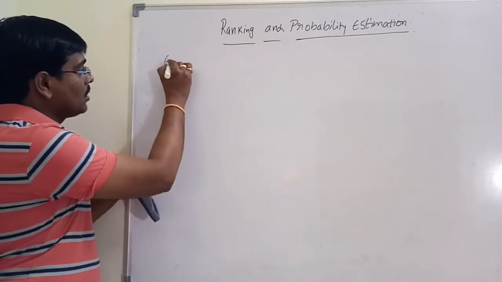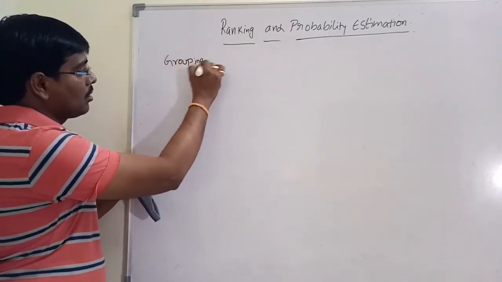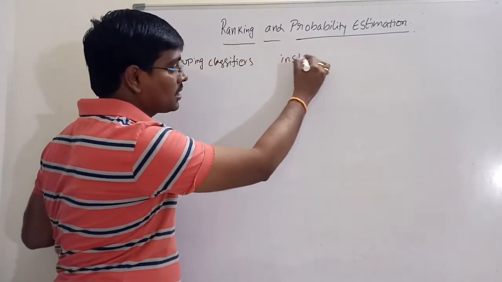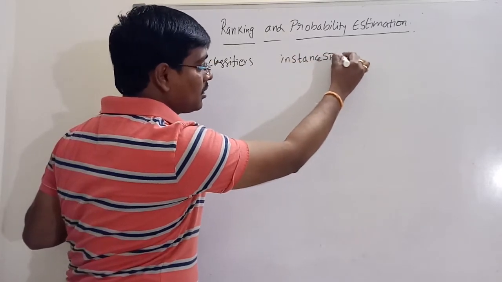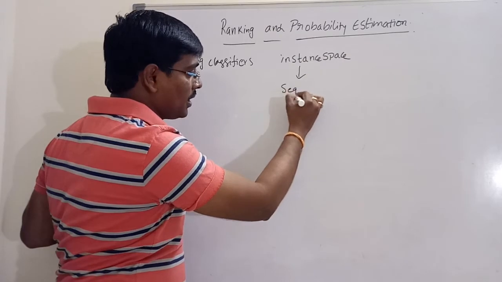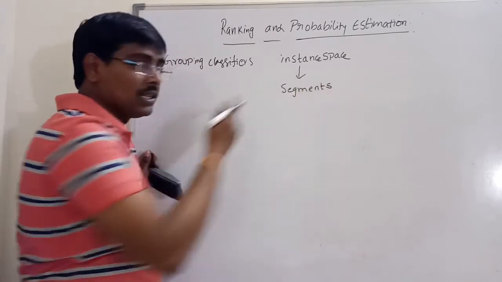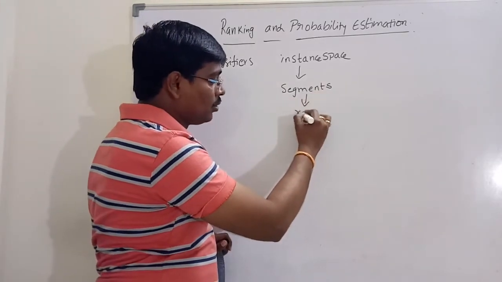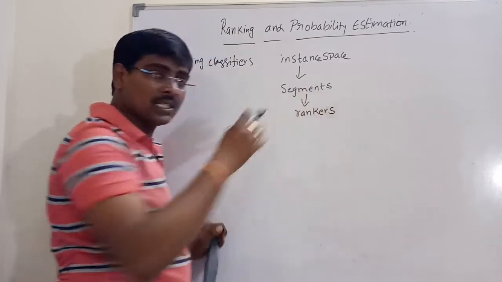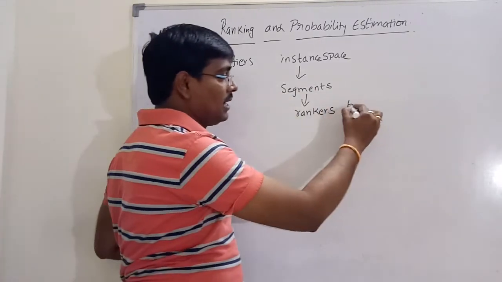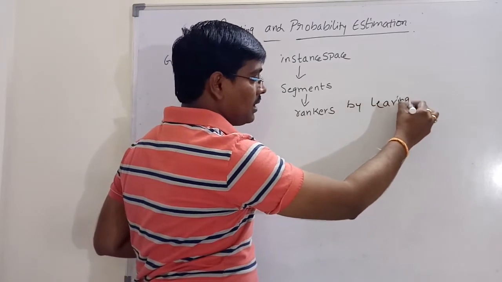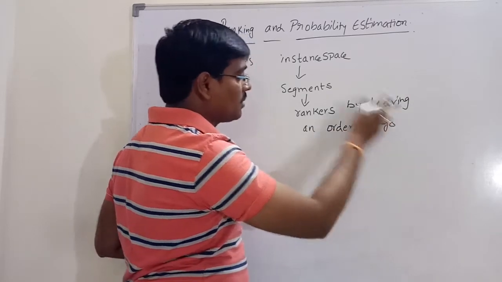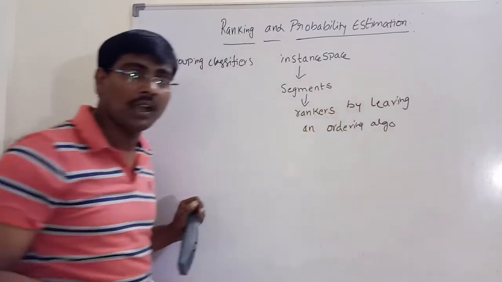The first one is generally grouping classifiers. The grouping classifiers divide the instance space into different number of segments, and these segments are turned into rankers by learning an ordering algorithm.